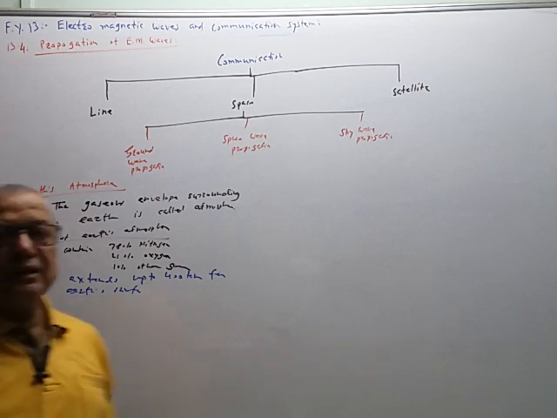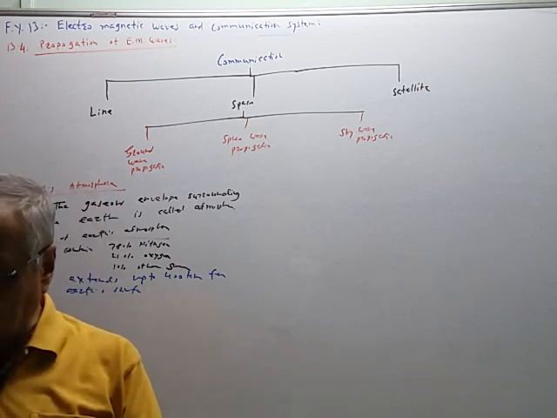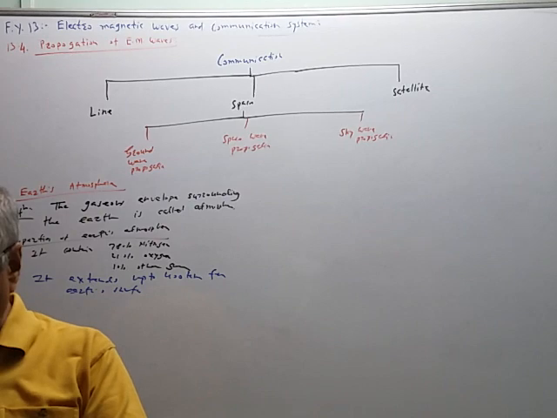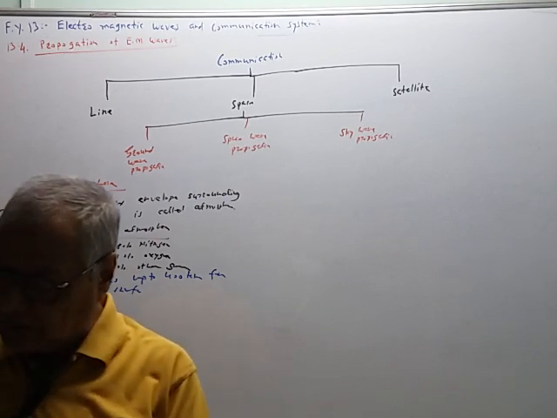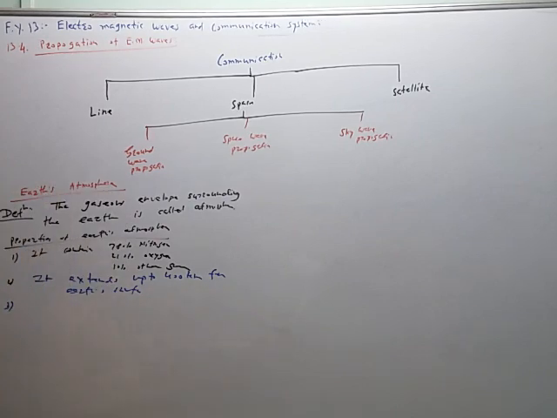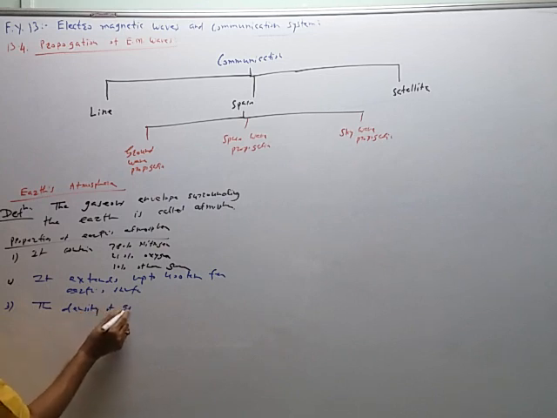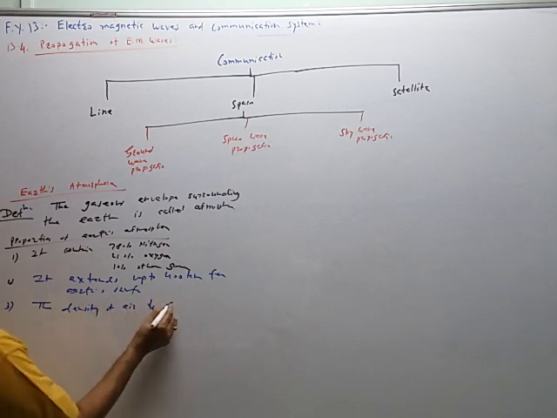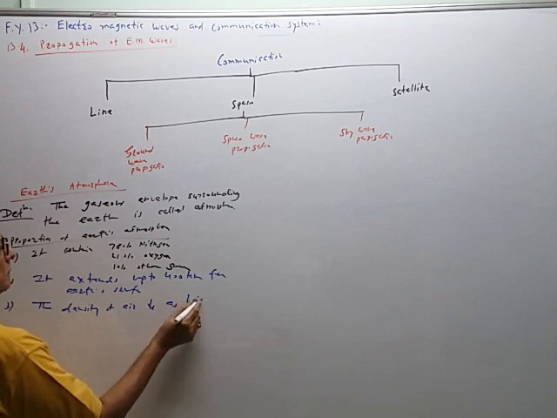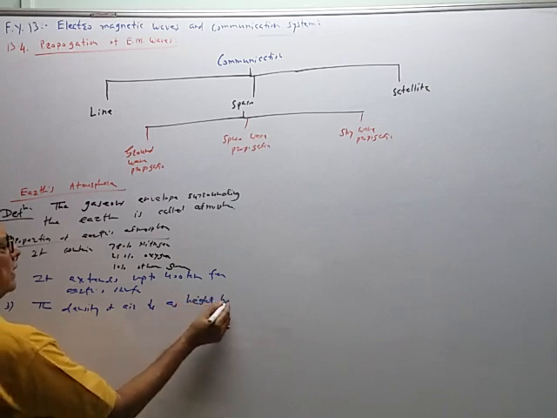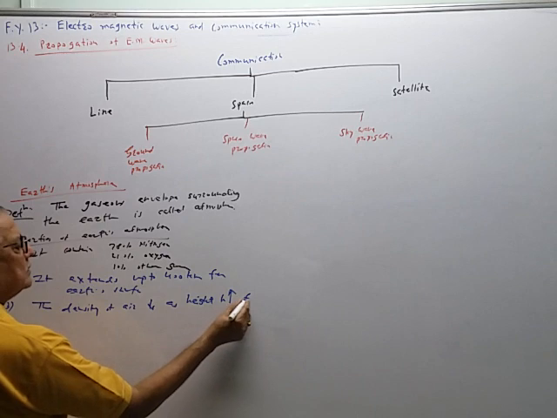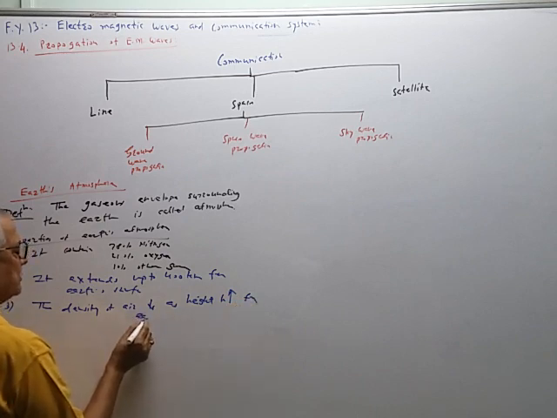Depending upon the density, pressure, temperature, etc., there are various regions in this part. The density of air decreases as the height h increases from Earth's surface.